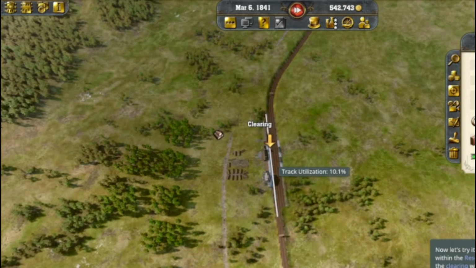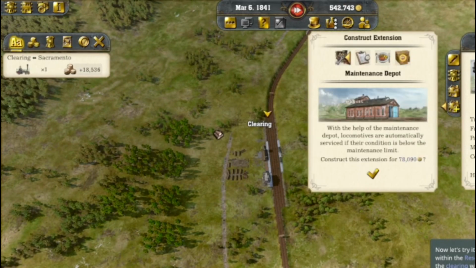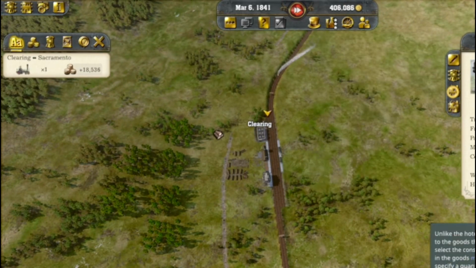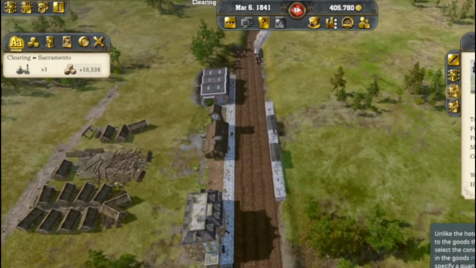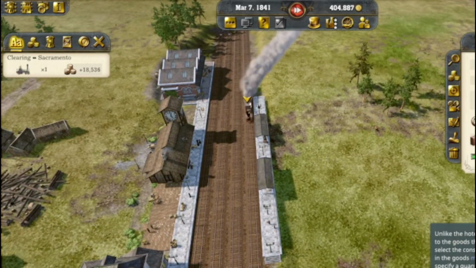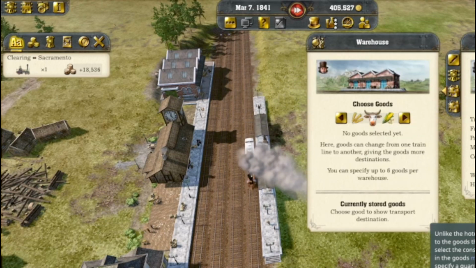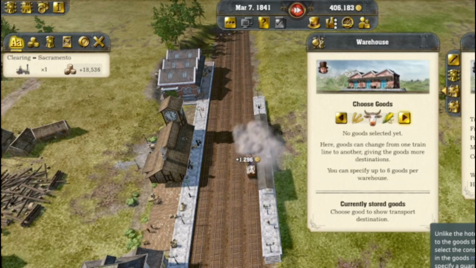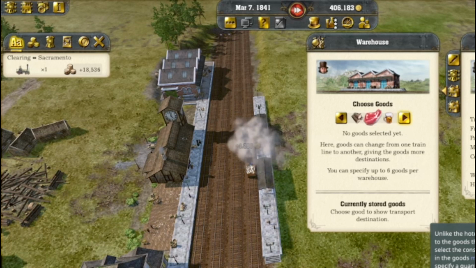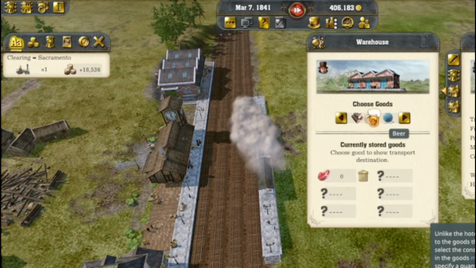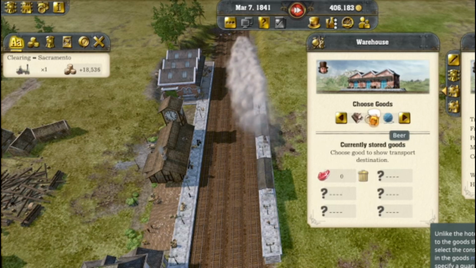Okay. This is gonna be a lacquer station, yeah? Unlike the hotel, the warehouse needs to be adjusted to the goods that are to be transferred here. Therefore, select the constructed warehouse and instruct it to take in the goods, meat, beer, and cloth. You don't have to specify a quantity. Meat, beer.